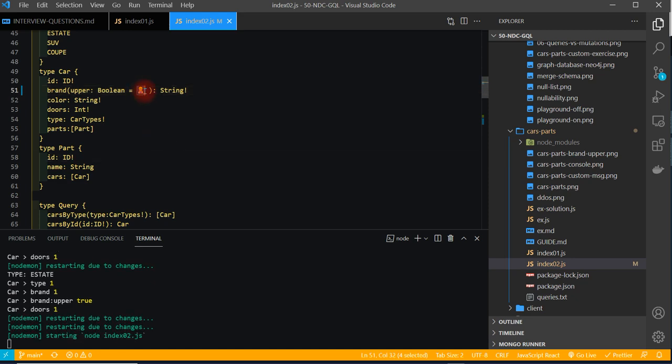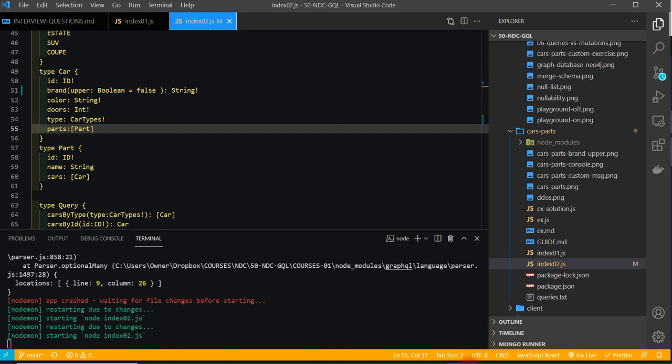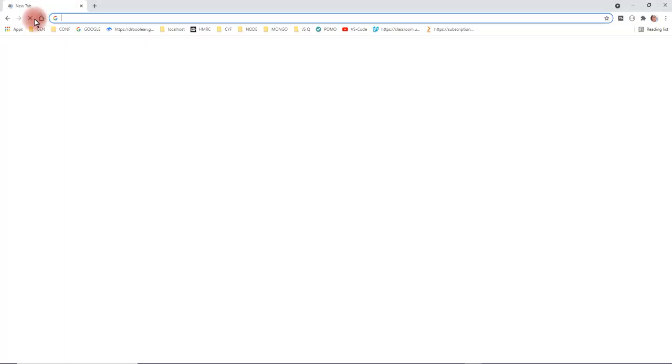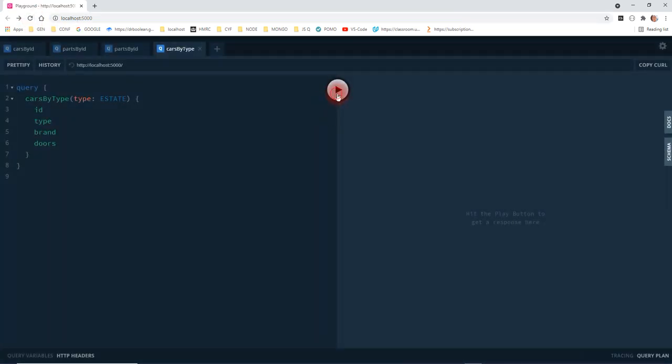It's been saved. That's boolean equals false. Wait for the changes to take place. Should be ready. There we go, the brand's lowercase, and if we now set the upper to true, we can basically see that it gets taken. So there we go, we can see how we can add variables in with each of our queries, because these are all just functions, and how we can pass our enums in as well. So that's the end of cars and parts.